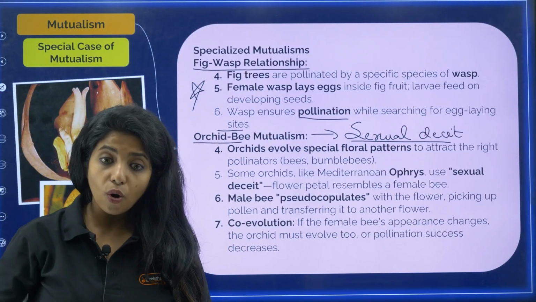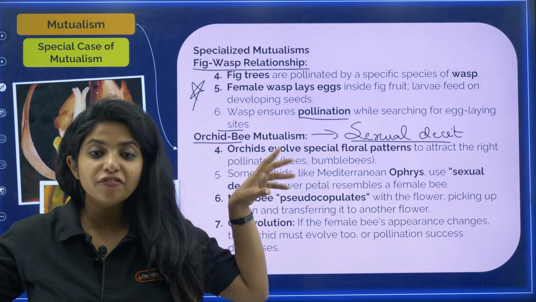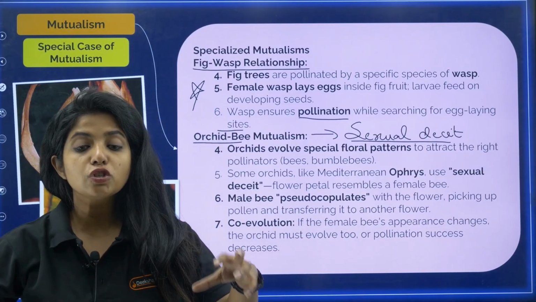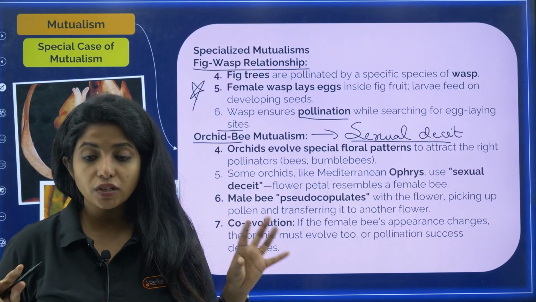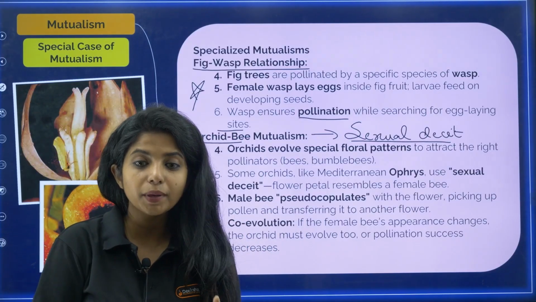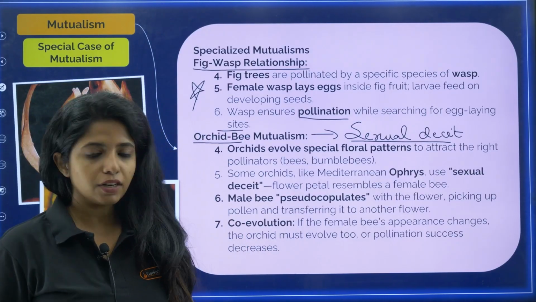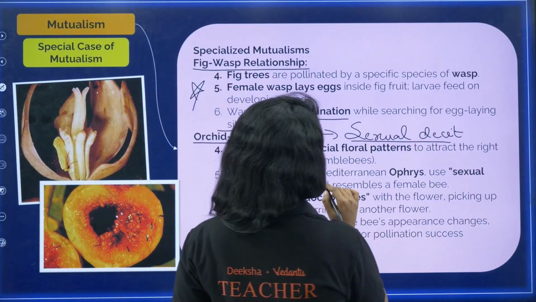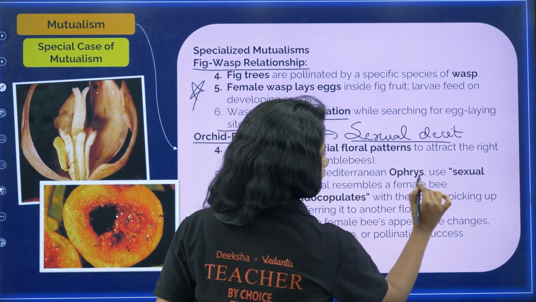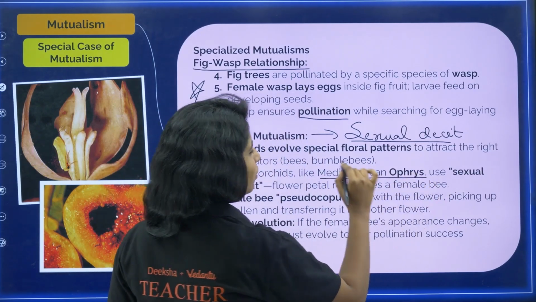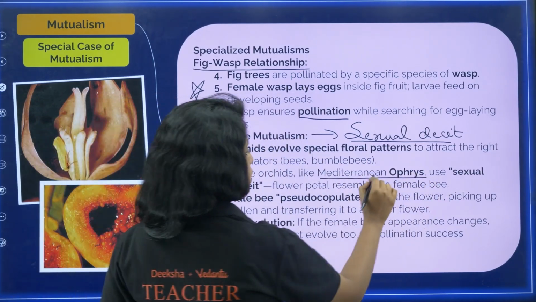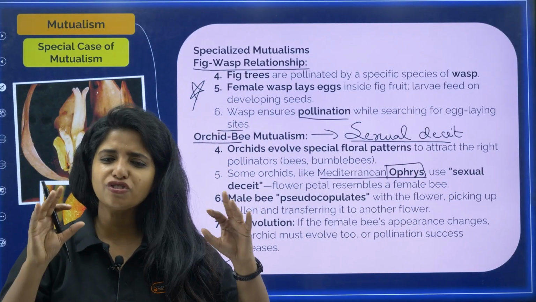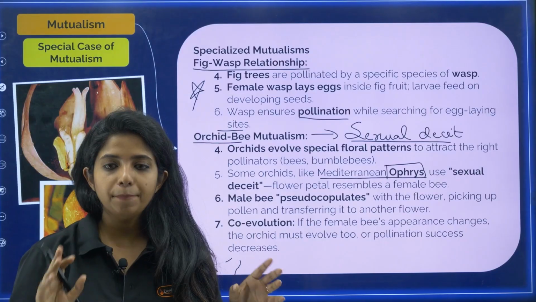So basically the orchid looks like the female bee. Now the male bee will come and try to pseudocopulate with it. The female is just the plant, that is Ophrys, which is a Mediterranean orchid, my dear children. Please remember this name, Ophrys. They are orchids which look just like the female bee.